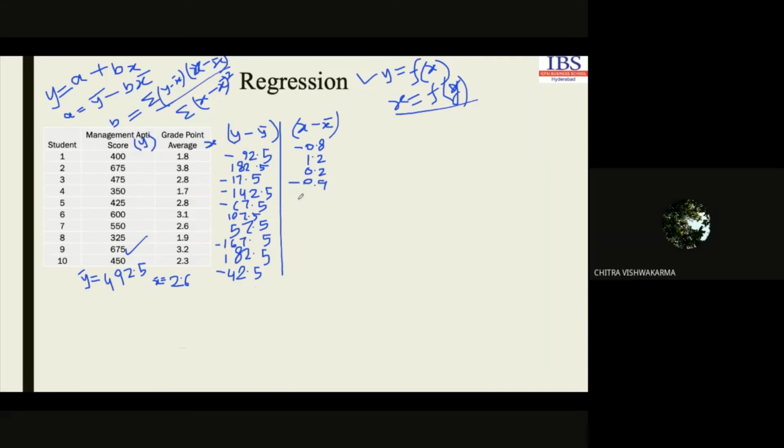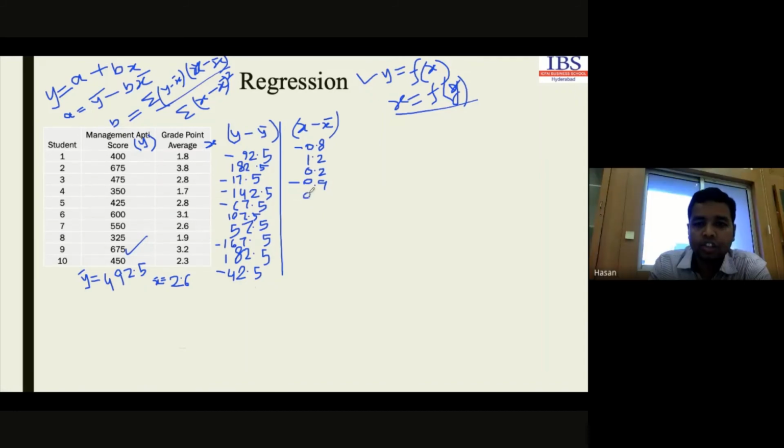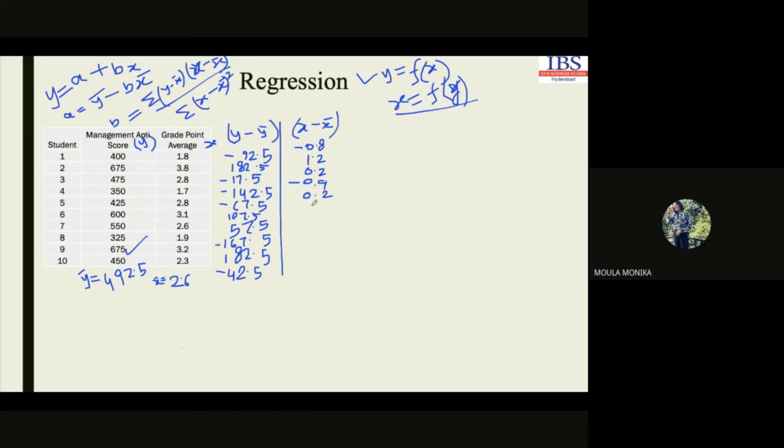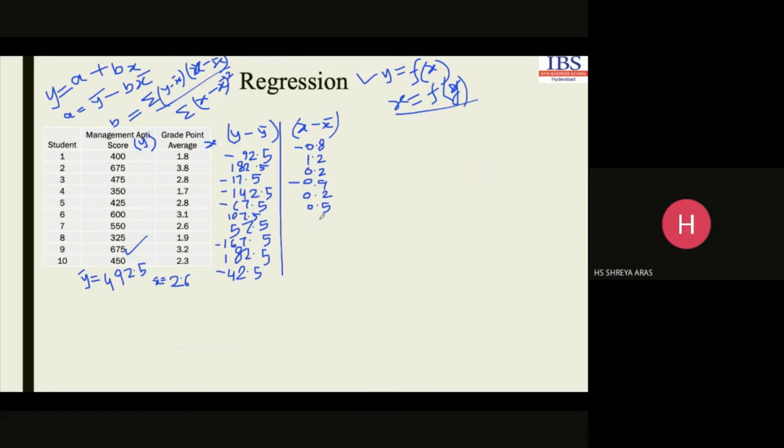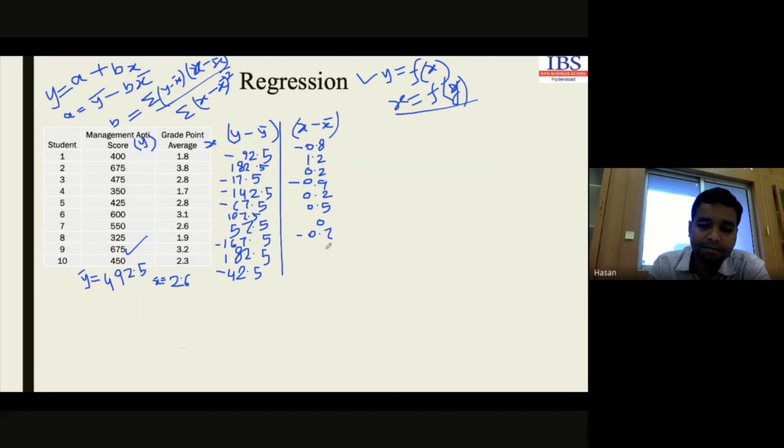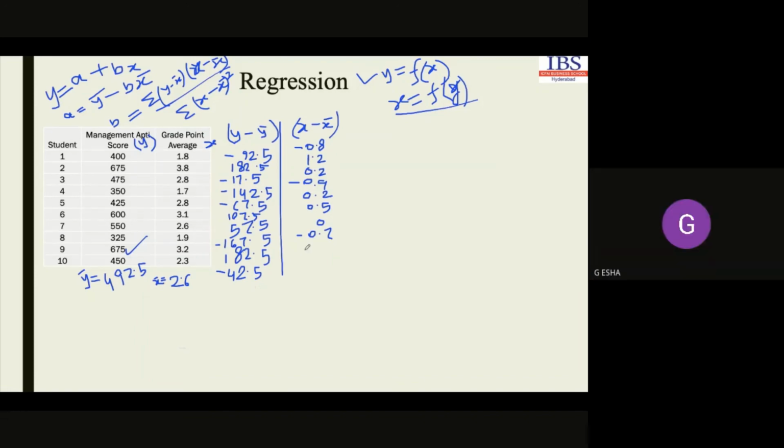0.2, again 0.2. So this is very easy, not tough. Then 0.5. Then 0. Then the next one is minus 0.7.